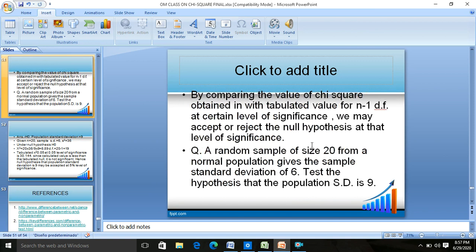For this we will be using the fourth one, because here we have to compare the population variance with the sample variance. Standard deviation is the root of variance, so when you have to compare the standard deviation, you have to compare the variance. It means you have to see whether the sample standard deviation and the population standard deviation are significantly different or not.